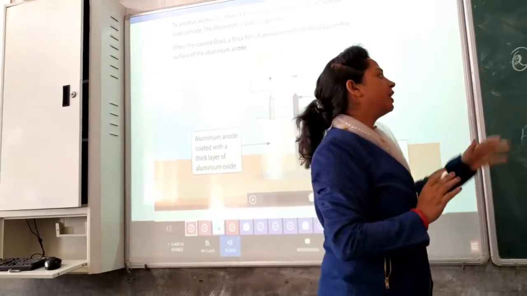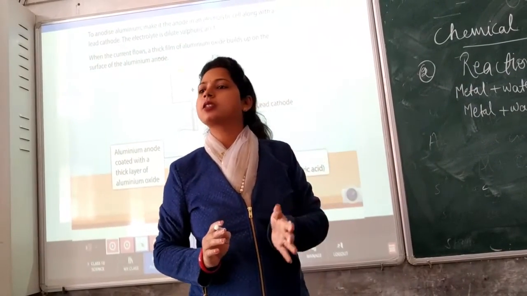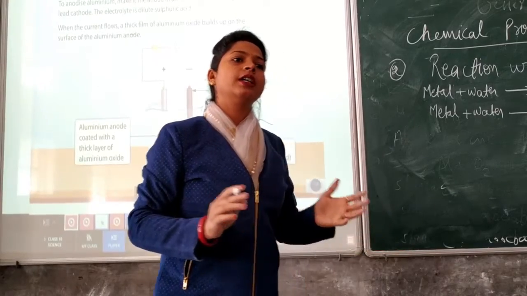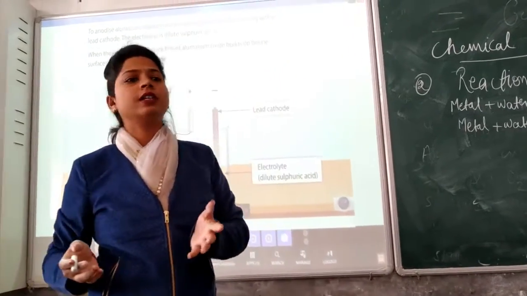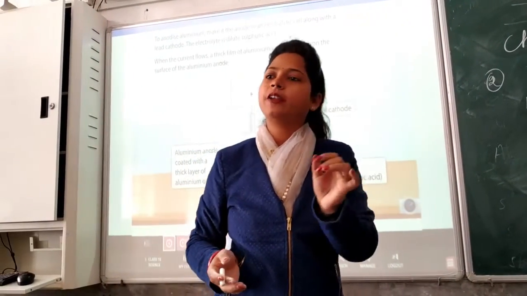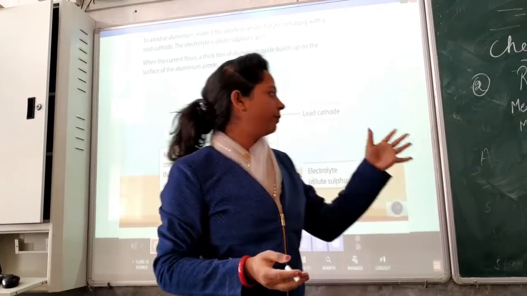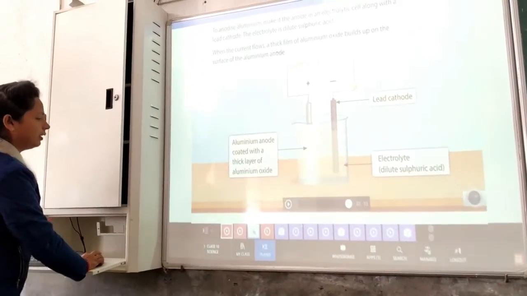This is because different metals show different reactivity towards water. Some metals react with normal water, some react with hot water, and some react with even steam. Right? So different metals react differently with water. Now let's understand this reaction with the help of a very nice video which we have here.